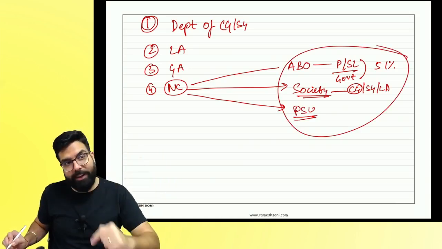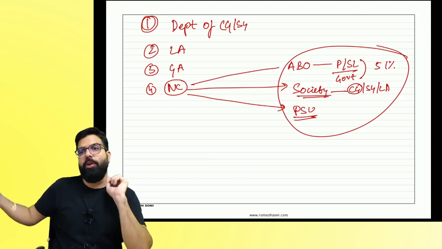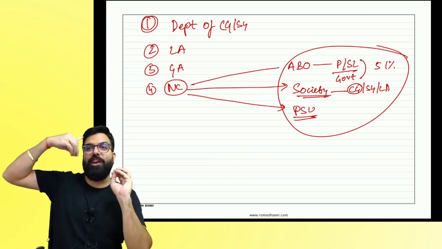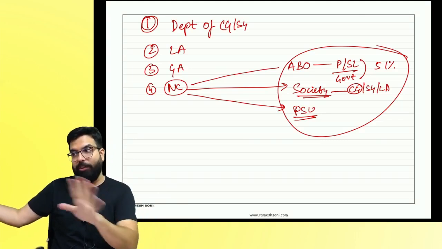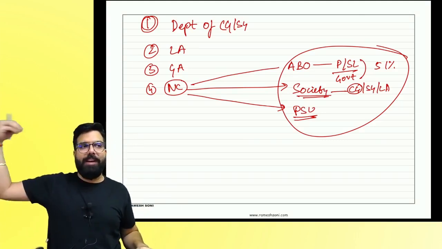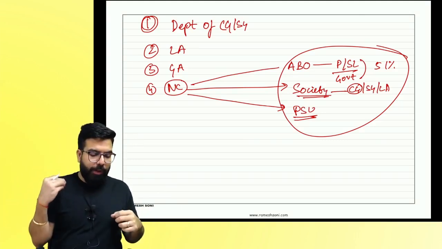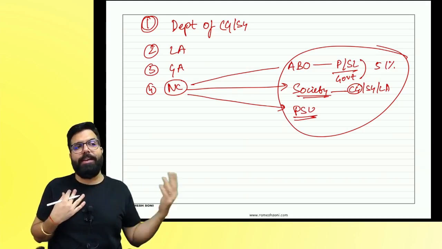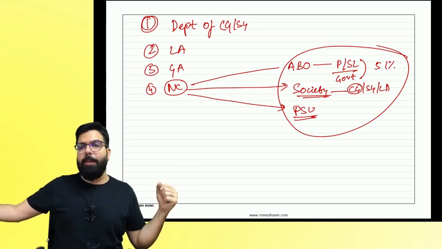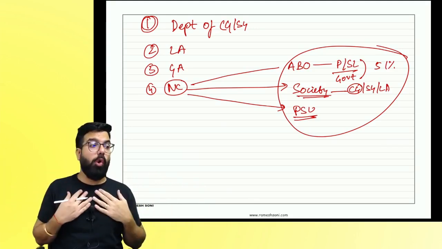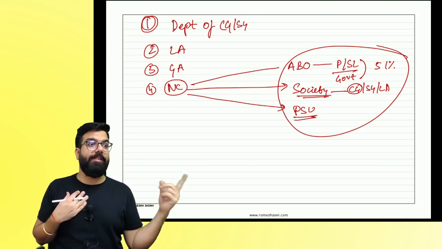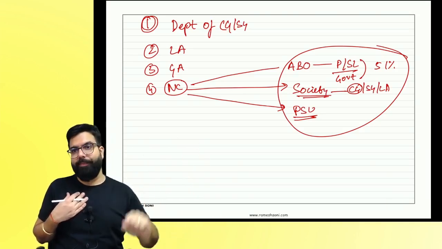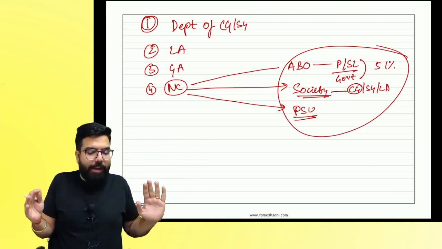Your exam question can come on this. They will tell you, Ram, a person supplied stationery to a public sector undertaking. Will the public sector undertaking deduct TDS? Yes. Ram, a person supplied machinery to a local authority, a panchayat. Will the panchayat deduct TDS? Yes. Are we all clear till here? Can I go ahead, everyone?